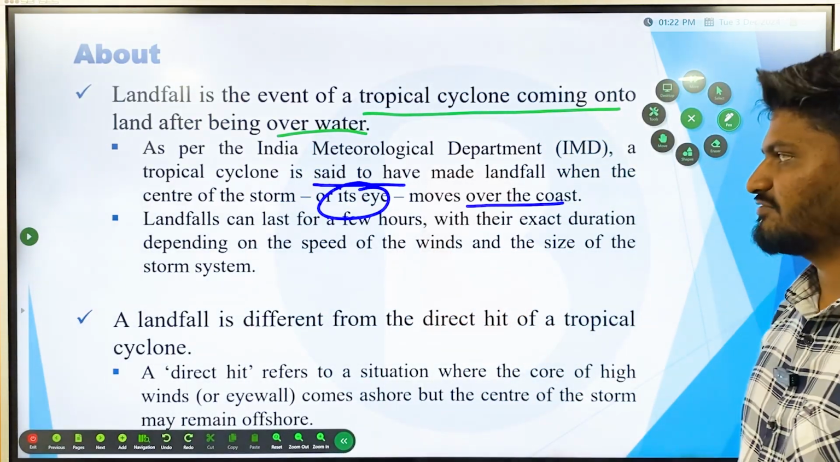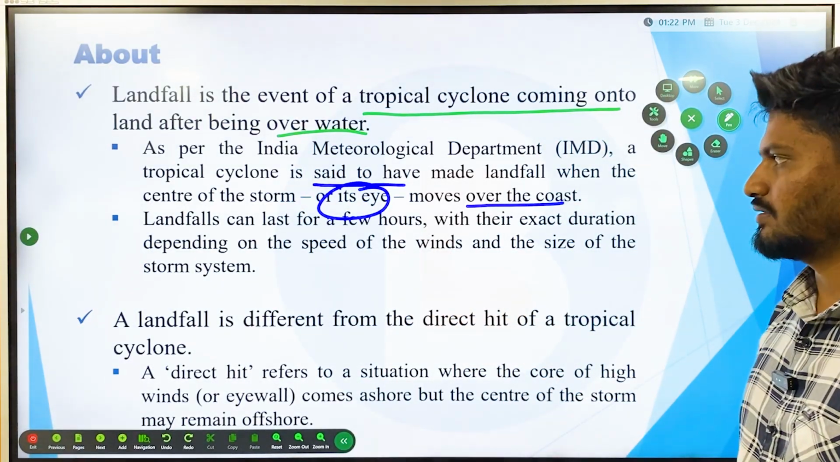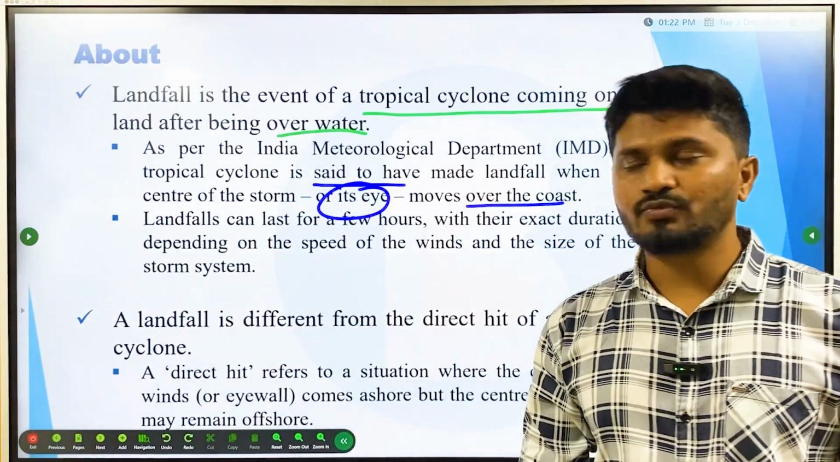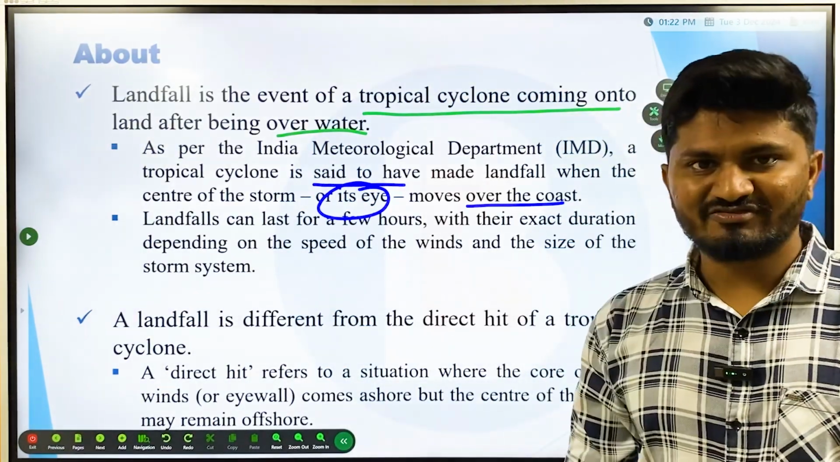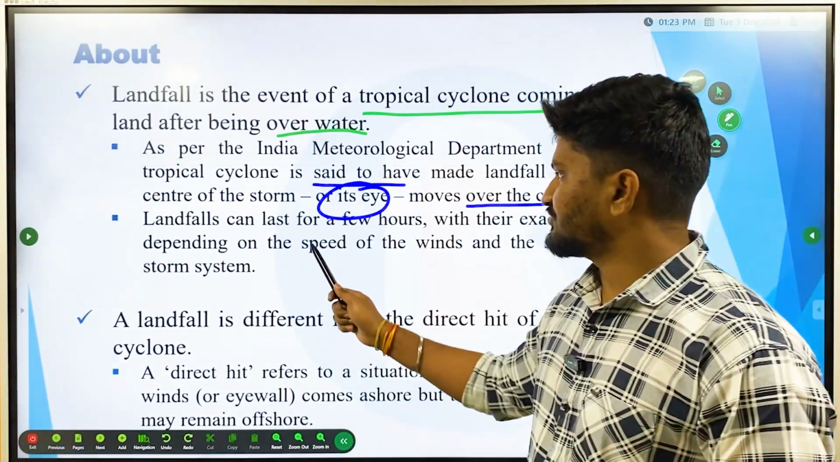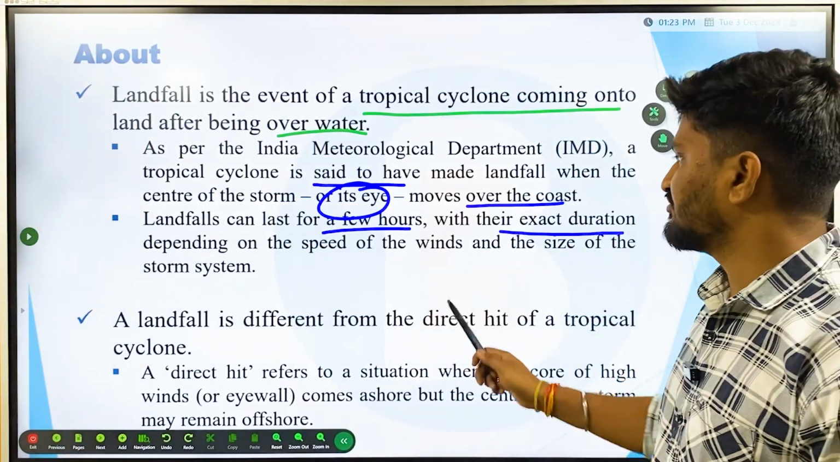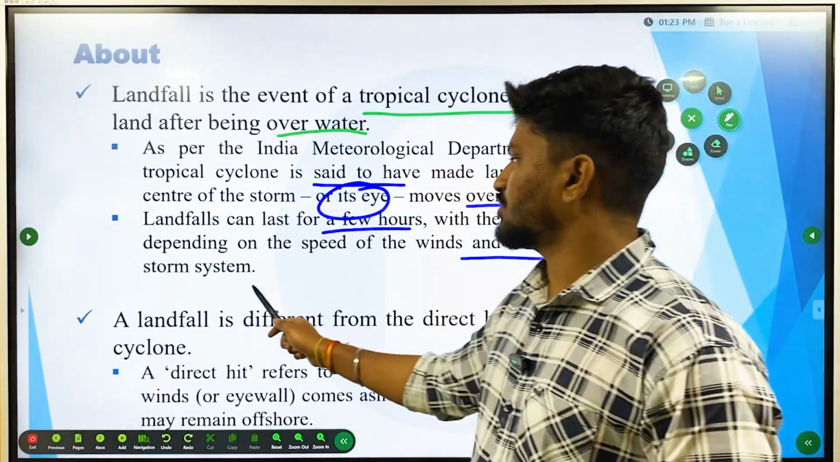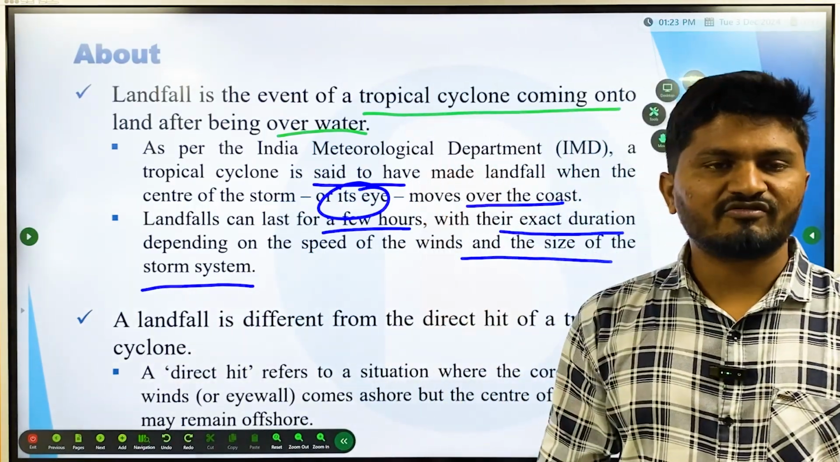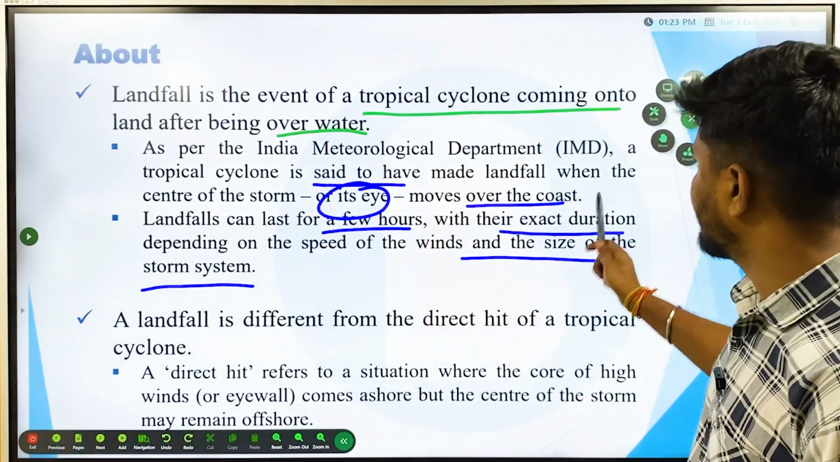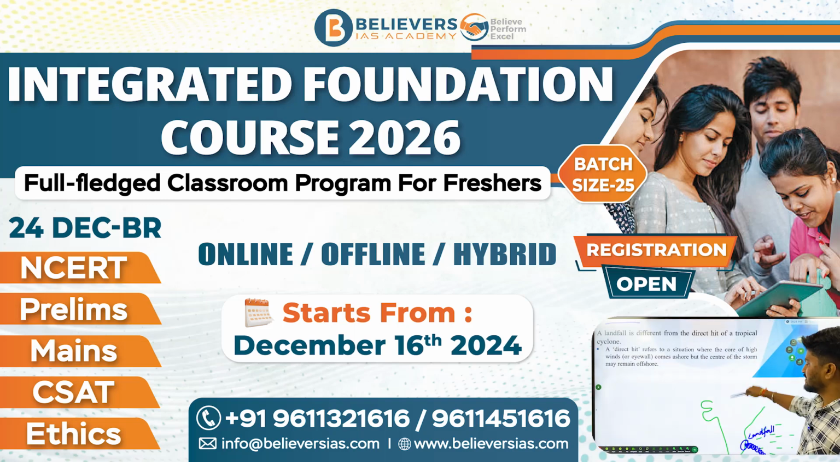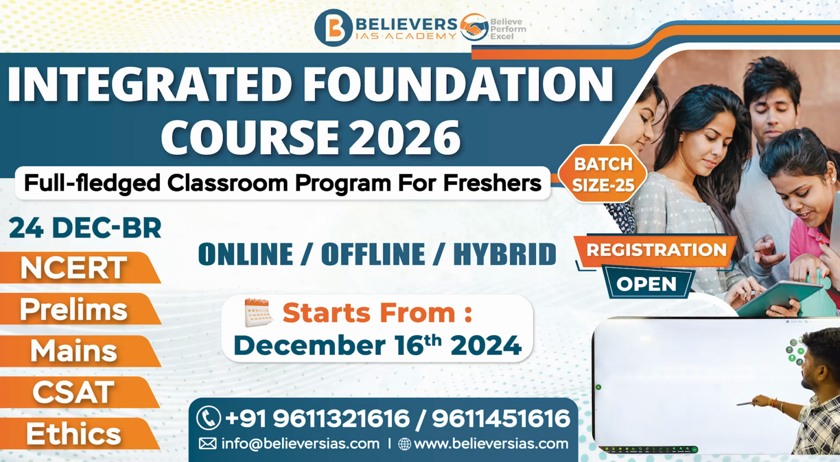The center of the storm is also called the eye. When it moves over the coast, it is called landfall. Landfalls can last for a few hours, with their exact duration depending on the speed of the winds and the size of the storm system. Landfall can be very dangerous or very mild depending on the speed and size of the cyclone.